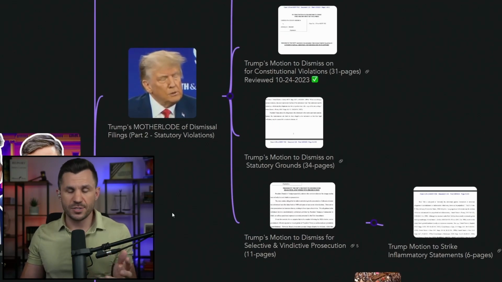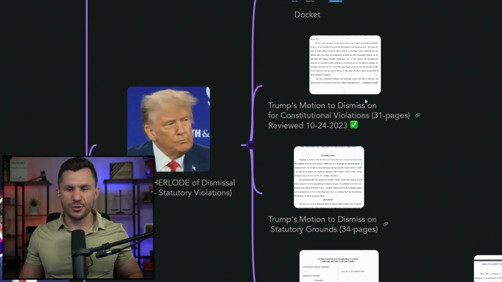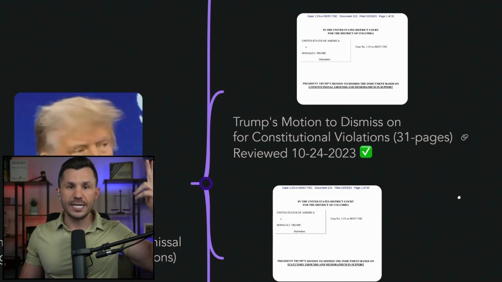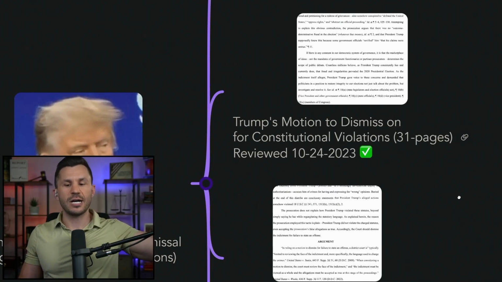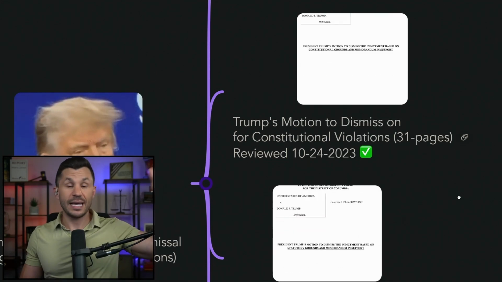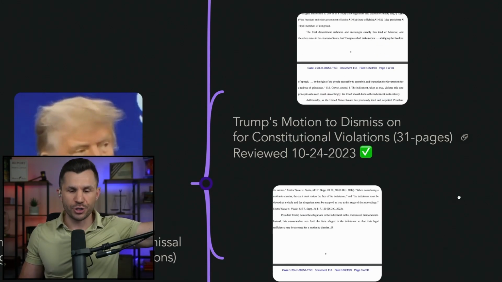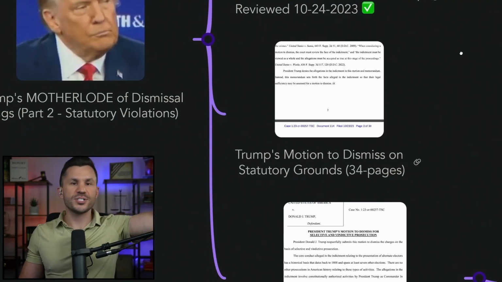Been waiting for Trump's team to assemble these for us to unpack. There was a whole slew of constitutional violations, things like due process under the law, equal protection, free speech, being able to participate in the political process, and petition your government for a redress of grievances. Many reasons why Jack Smith's indictment and the DOJ's prosecution brought by Joe Biden is unconstitutional, just as applied to the Constitution. And we reviewed that in depth. But this is a whole separate category.